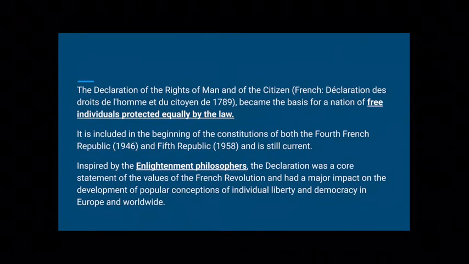Now, the Declaration of the Rights of Man and the Citizen became the basis for a nation of free individuals protected equally by the law. It is included in the beginning of the constitutions of both the Fourth French Republic (1946) and Fifth Republic (1958), and is still current. Inspired by the Enlightenment philosophers, the Declaration was a core statement of the values of the French Revolution and had a major impact on the development of popular conceptions of individual liberty and democracy in Europe and worldwide.